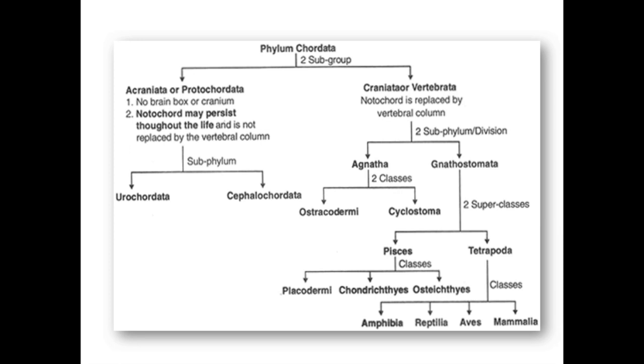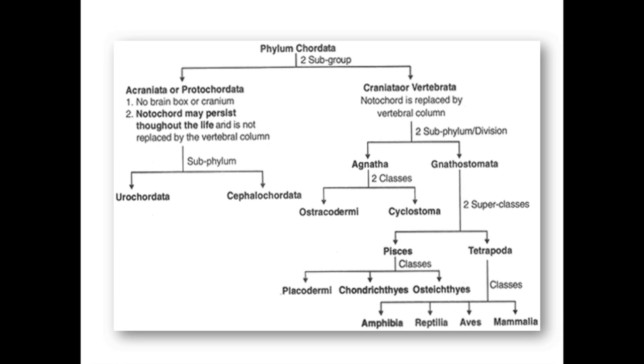Then the next subphylum is Gnathostomata. Gnathostomata means jaw-bearing, as we know, and it is further divided into two superclasses. The first one is Pisces and the second one is Tetrapoda. All the fishes we know belong to the superclass Pisces. This Pisces is divided into three classes: first Placodermi, second Chondrichthyes, and third Osteichthyes.